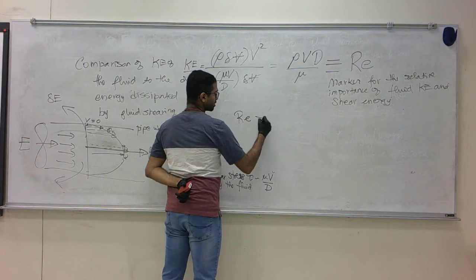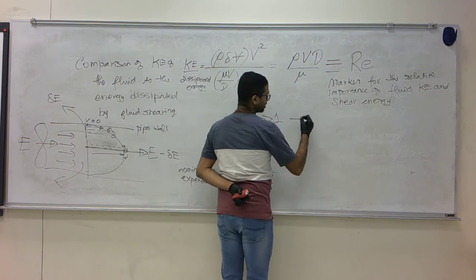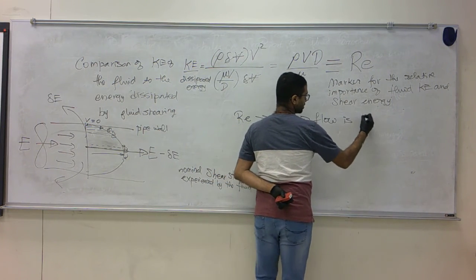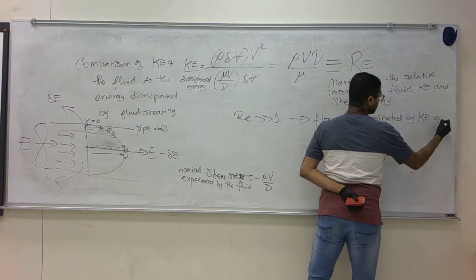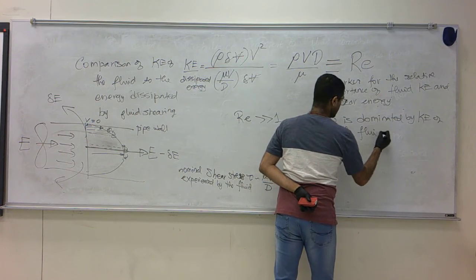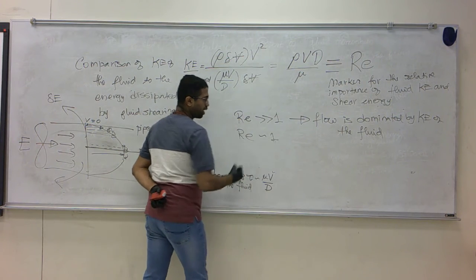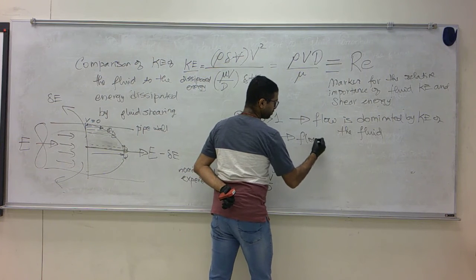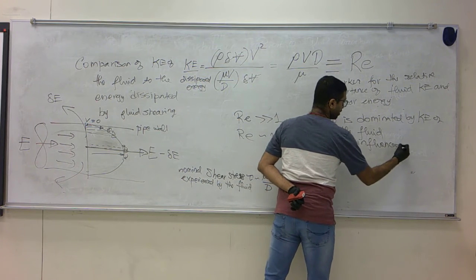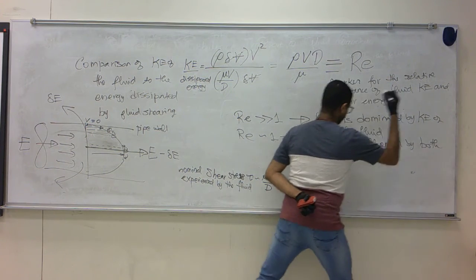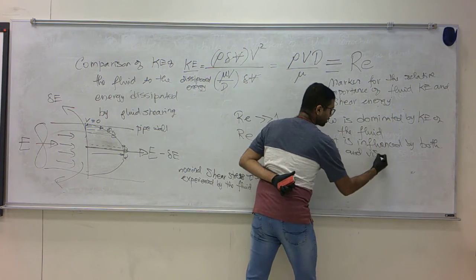A Reynolds number that is very high, that is much larger than 1, means the flow is dominated by the kinetic energy of the fluid. A flow whose Reynolds number is around 1 means a flow that is influenced by both fluid kinetic energy and viscous shear.